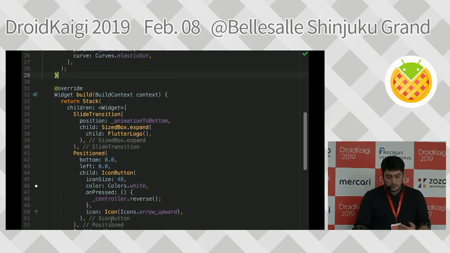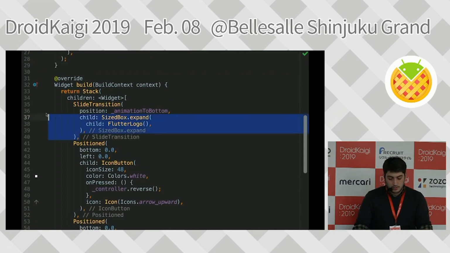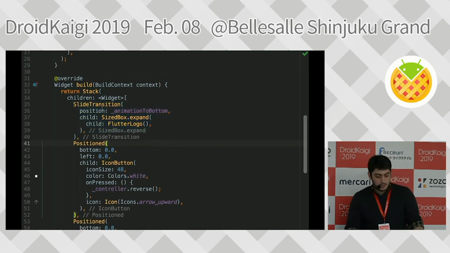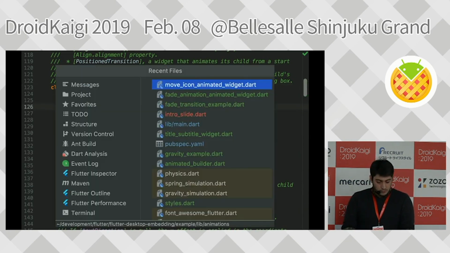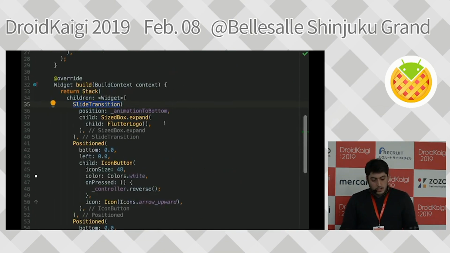And we don't have to care about this. These are the buttons. I just want to show you this part of the code. I said slide transition, and we can see that this slide transition is an animated widget. As I said, Flutter gives us an opportunity to use these out-of-the-box things. And what I did is I provided an animation, and I just provided my child, and that's it.